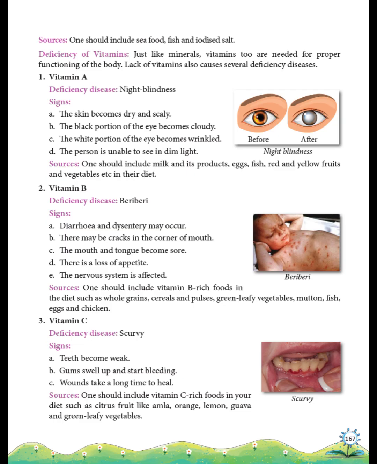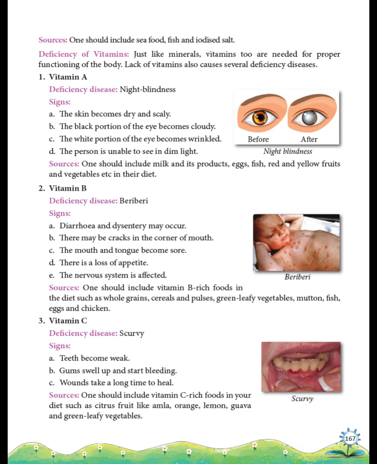Vitamin A deficiency, disease, night blindness, can't see in dim light. Signs: dry skin, cloudy eyes, wrinkled eye, unable to see in dim light. Eat milk, eggs, fish, red and yellow fruits and vegetables. Vitamin B deficiency. Disease, beriberi. Signs: diarrhea, mouth sores, loss of appetite, nervous system problems. Eat whole grains, cereals, pulses, green vegetables, meat, eggs, and chicken.